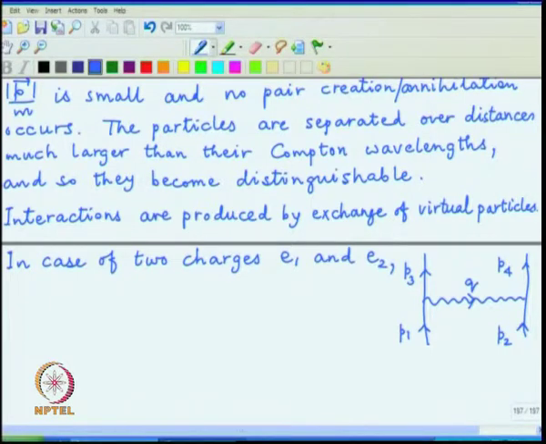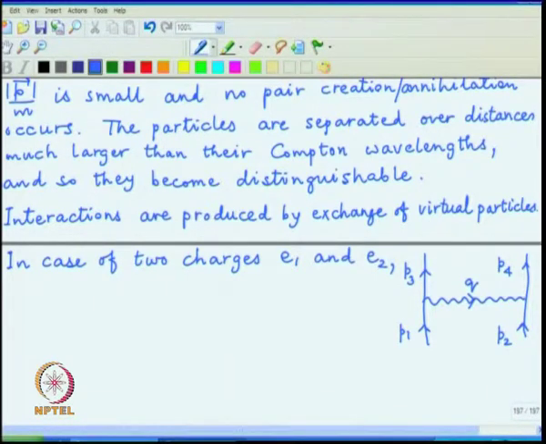And we will not include the exchange diagram where P3 and P4 are interchanged, because the locations of these two charge particles are fixed and they do not allow the exchange process where these two legs P3 and P4 are crossed.